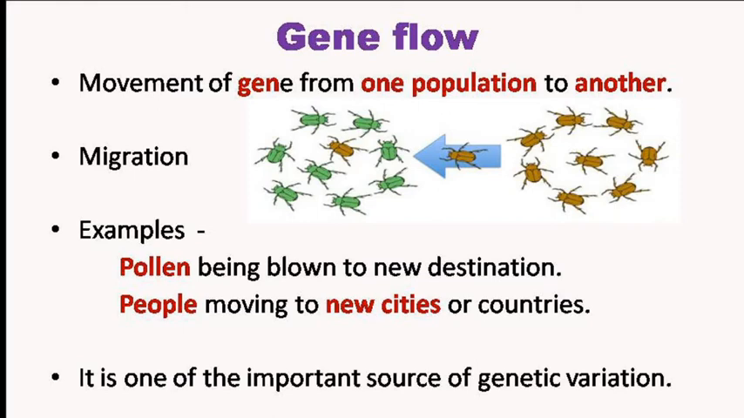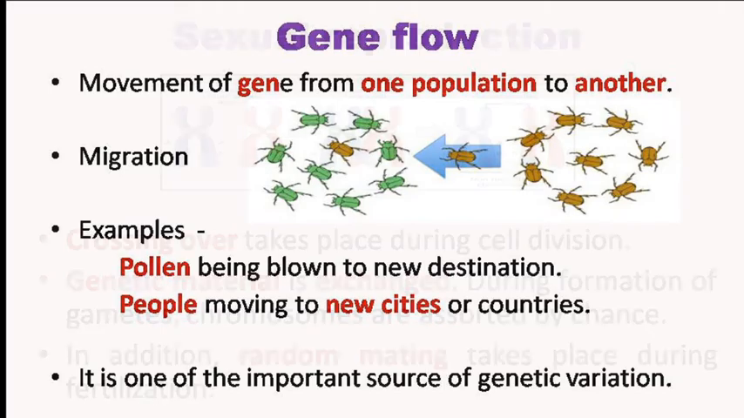The second cause of genetic variation is gene flow, that is, movement of genes from one population to another. It may be migration of different individuals from one population to another. For example, in case of plants, pollen being blown to a new destination. People moving to new cities or countries is also called gene flow, and it is one of the important sources of genetic variation.